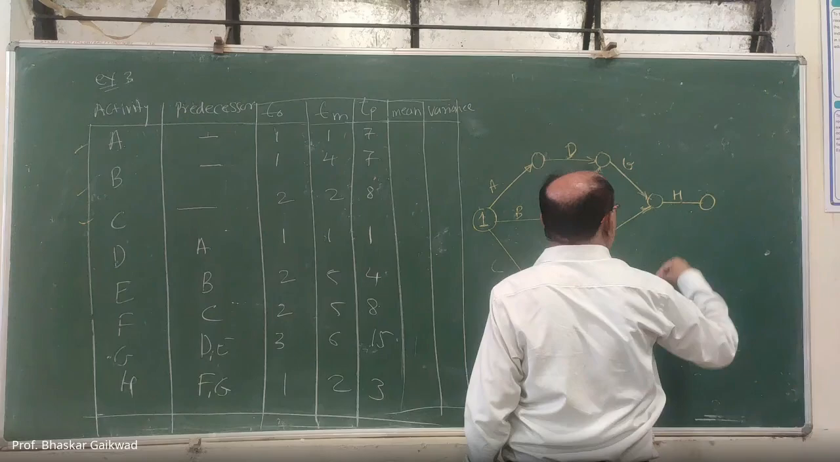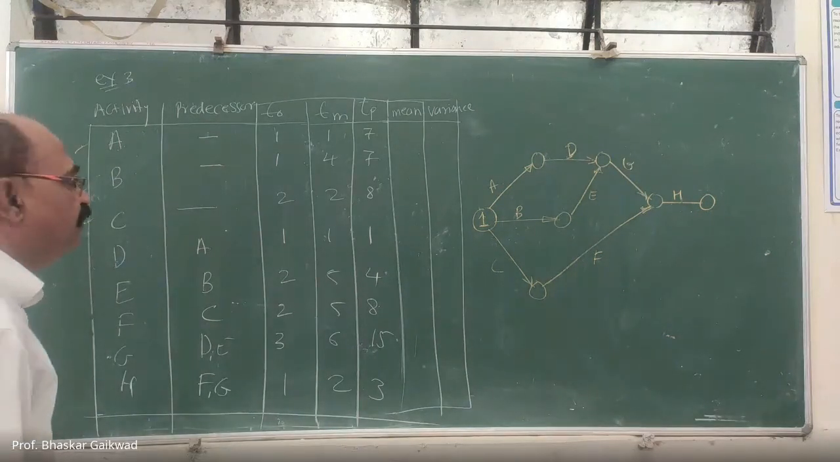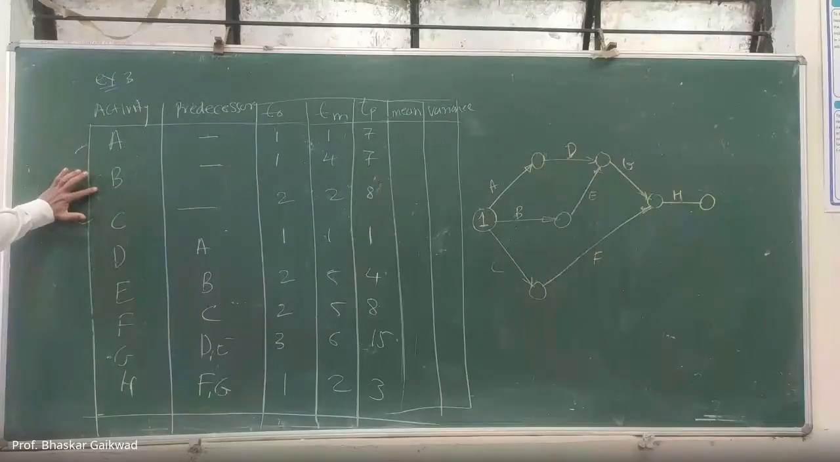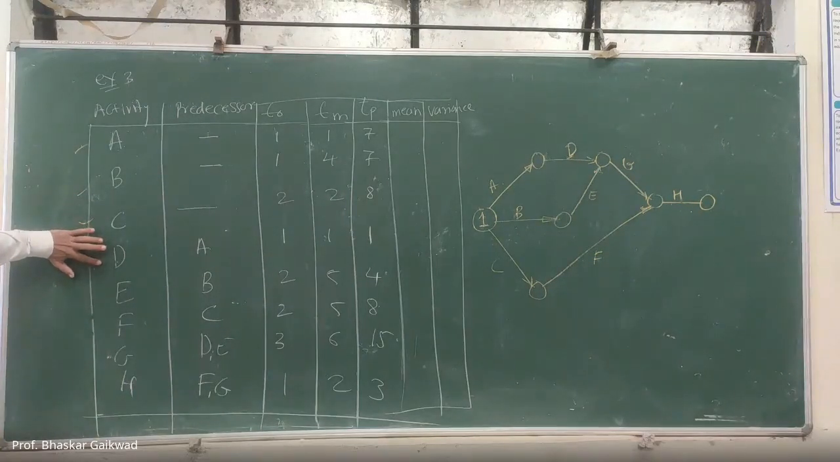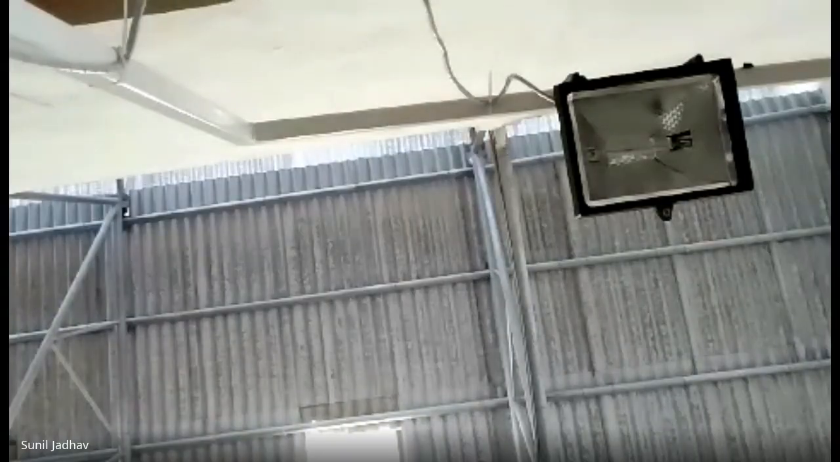Clear? Does anybody have any problems up to here? Now we can use the numbers. Every activity is noted: A, B, C, D, E, F, G, and H. Okay, now we can do the numbering.